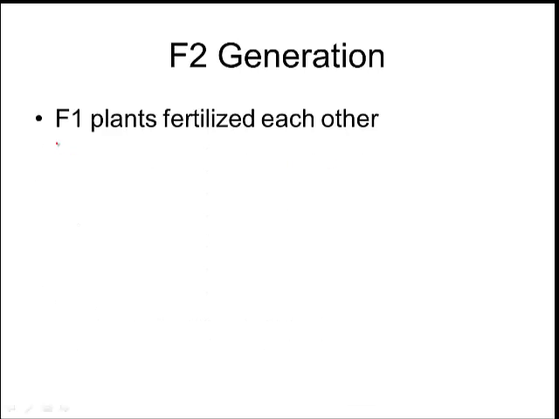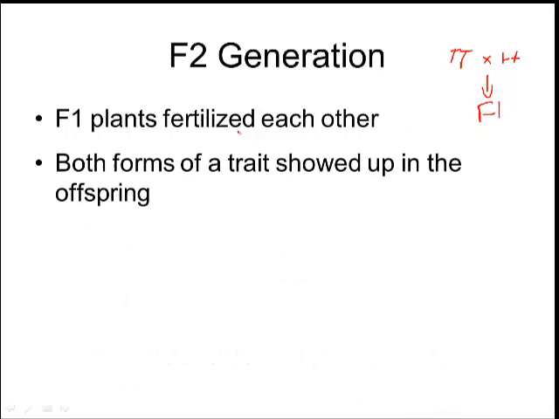So when he does a monohybrid cross, he is actually going to generate another generation of pea plants. Okay, so what he did is he took his F1 plants and he let them fertilize each other. So remember, he had two true breeding parents. So he had a big T parent, he crossed it with a little t parent, that's the tall and the short, right? And they made some offspring. He let these offspring, that's the F1 offspring, just fertilize each other, okay?